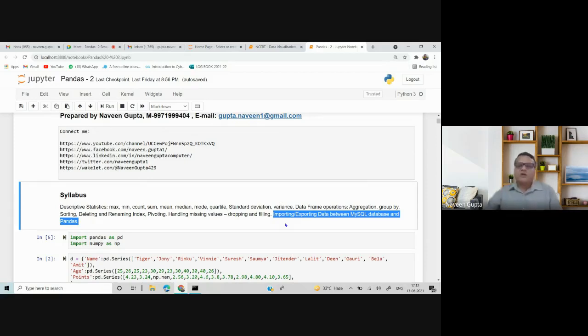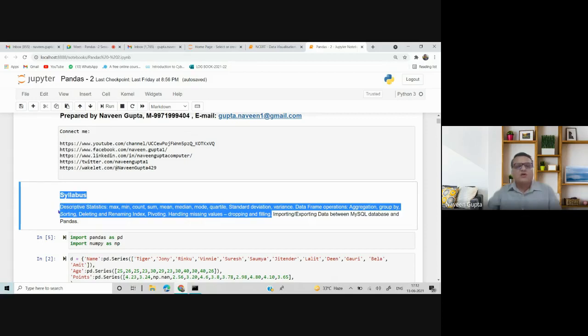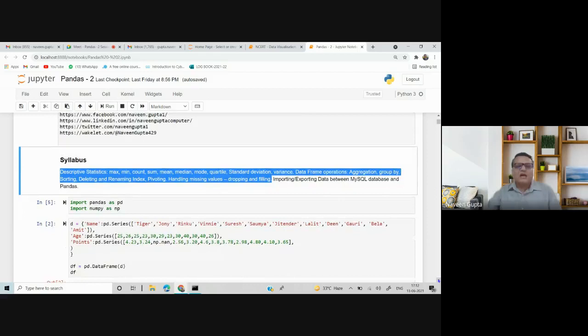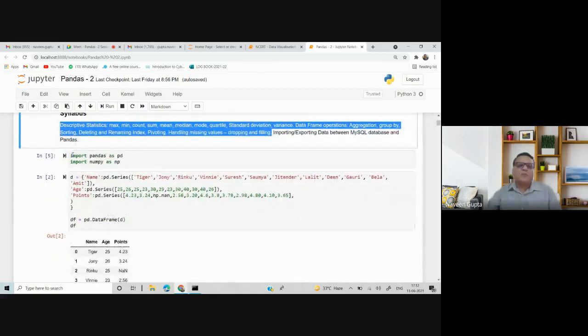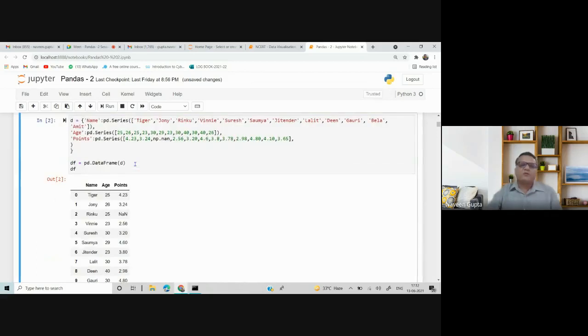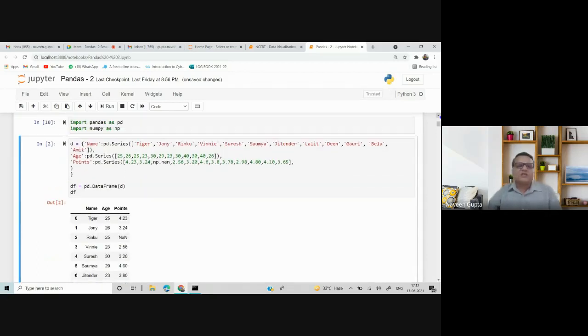So it means from the theory point of view, students should be able to work on these things. Now, first I am importing two files: import pandas as pd, import numpy as np. Both the files I am importing. And in the next step, I am creating a data frame with three columns: name, age, and points.